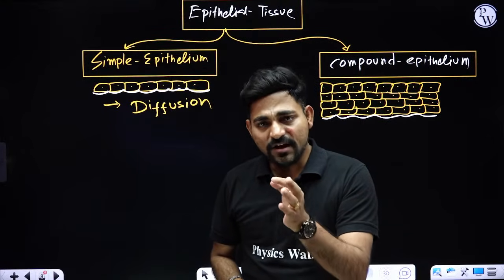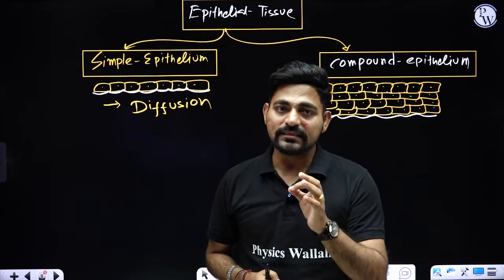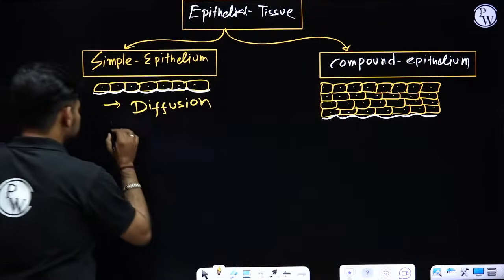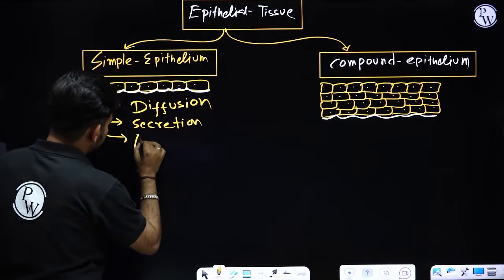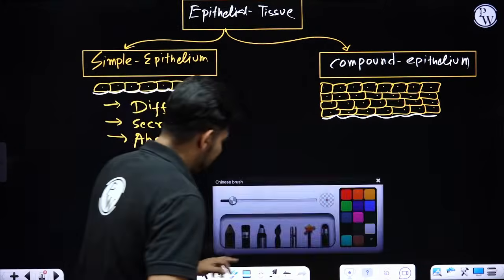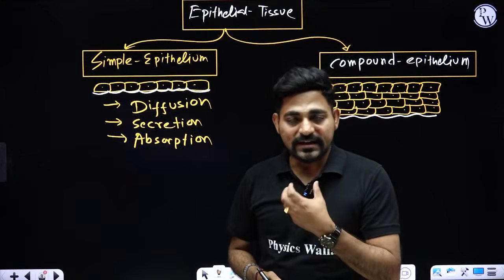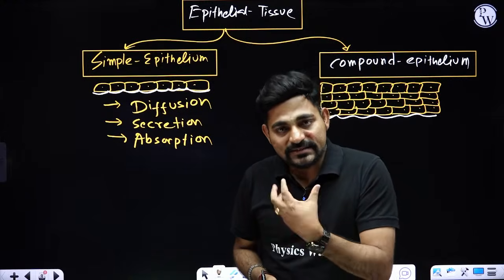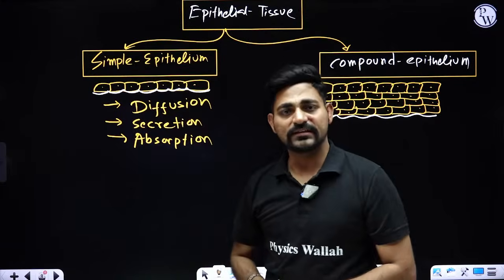Inside your kidneys, you have nephrons, and there also diffusion and osmosis are going on, and those cells are of the simple epithelial kind. Okay. So diffusion, secretion and absorption. Glands are responsible for secreting material, salivary glands secreting saliva, right? Now gastric glands secrete gastric juice. So all glands are made up of simple epithelium, right?